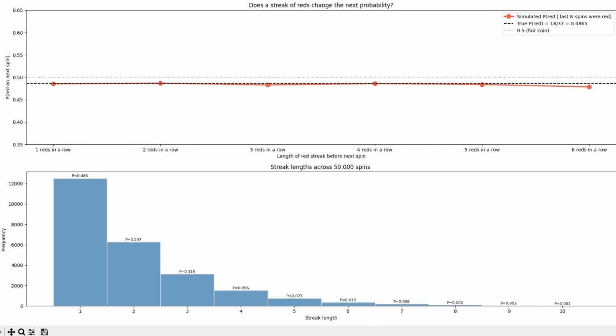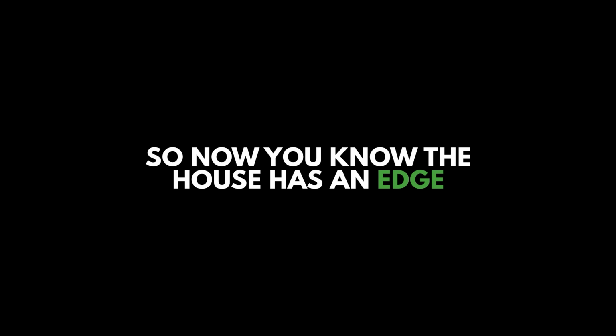Long streaks can happen. Alright, so now you know the house has an edge, and predicting the next color based on the previous ones is absolutely pointless. You might think that this is the one: the Martingale Strategy. The rules are simple.